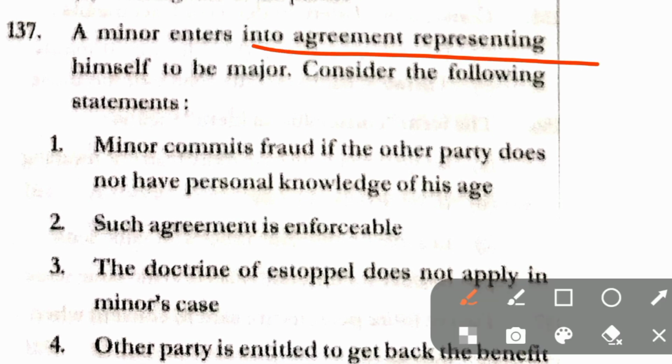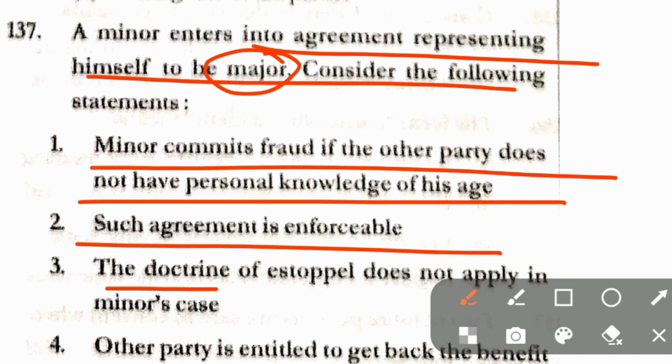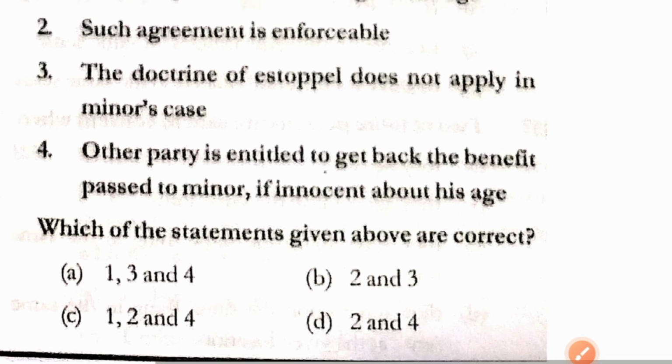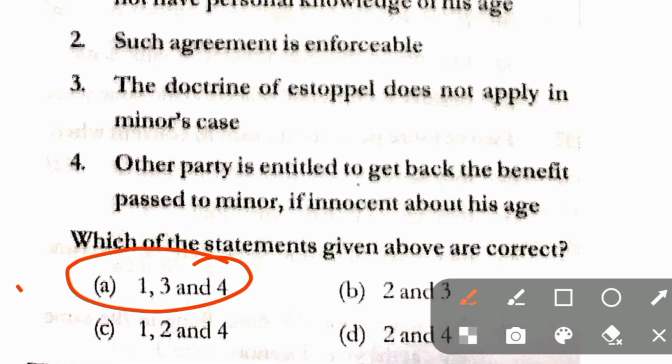Question number 137. A minor enters into an agreement representing himself to be a major. Consider the following statements. Minor commits fraud if the other party does not have personal knowledge of his age. Such agreement is enforceable. The doctrine of estoppel does not apply in minor's case. And option 4. Other party is entitled to get back the benefit passed to minor if innocent about his age. Which of these statements above are correct? Here in question number 137, correct answer is option A, that is 1, 3 and 4.